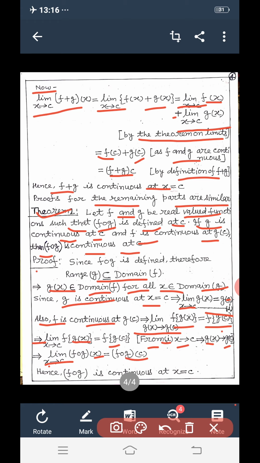Therefore we can say that f o g is continuous at x equal to c.